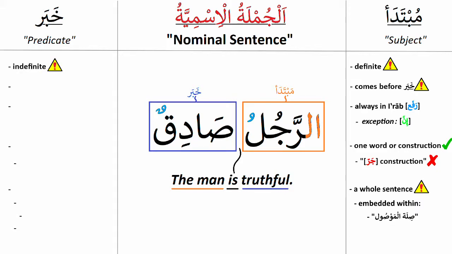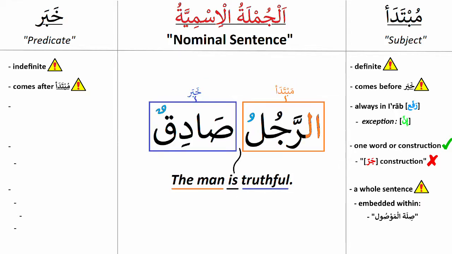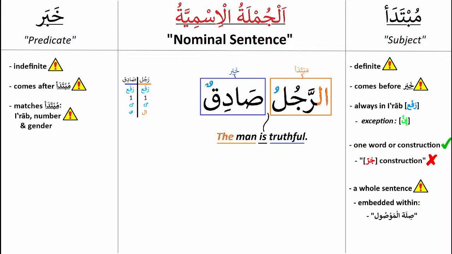First, the khabar should be indefinite. Keep in mind that there are exceptions, like was-sabiqoon as-sabiqoon, which is a nominal sentence with a definite khabar. The khabar should also come after the mubtada, like in all the examples we had. Keep in mind that there are exceptions where the normal structure of a nominal sentence is changed for rhetorical benefit. The khabar should also match the mubtada in i'rab, gender, and number, since it gives information about the mubtada.